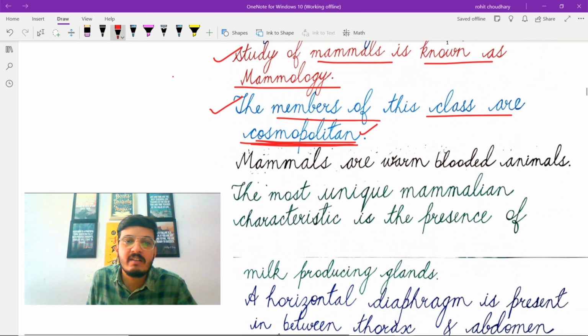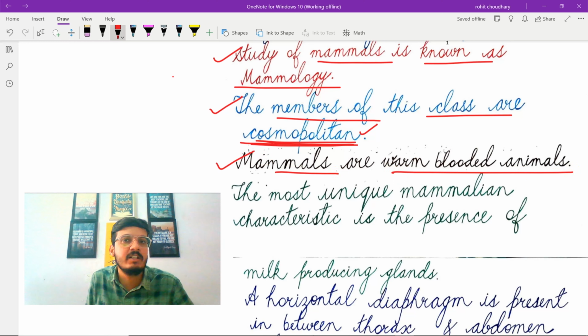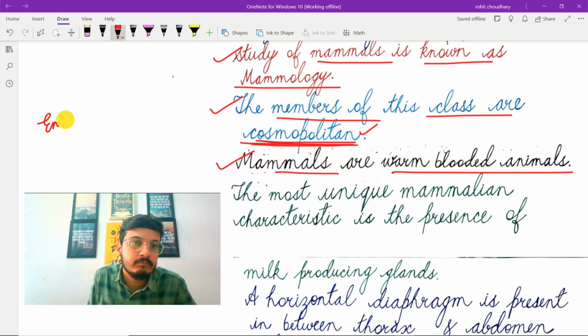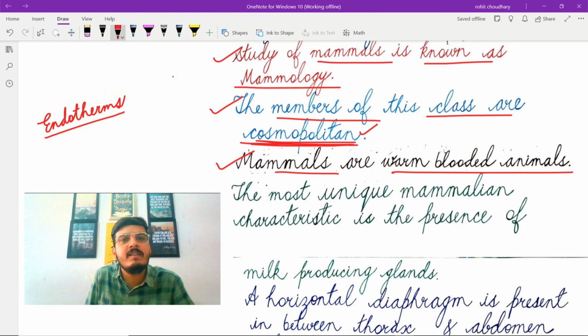The next characteristic feature is mammals are warm blooded animals. We do use another term for warm blooded animals, that is endotherms. Warm blooded animals or endotherms are those animals that can maintain a constant internal body temperature regardless of their environment. Earlier, we have studied that birds are also warm blooded animals. So, birds and mammals are the only known living warm blooded animals.